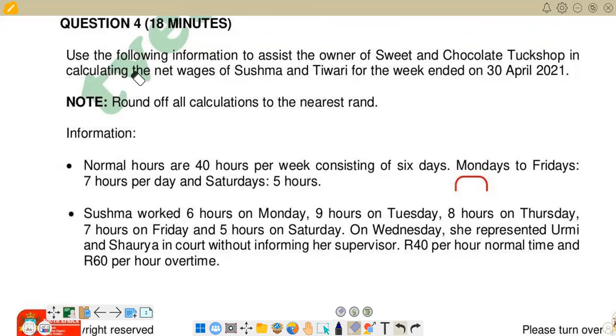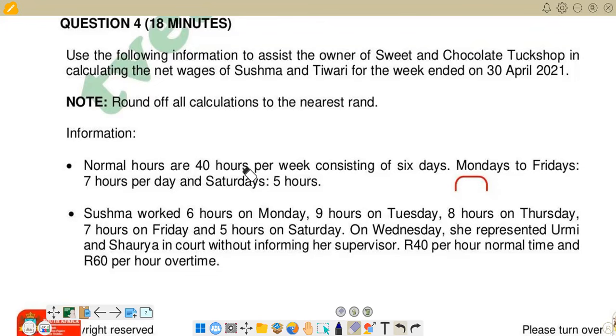to the question. But the question reads: use the following information to assist the owner of sweet and chocolate tuck shop in calculating the net wages of Sushma and Tiwari for the week ended on 3rd April 2021. Then note: round off all calculations to the nearest rand. Very important to take note that we are rounding off to the nearest rand. Basically, to the nearest rand means that we are rounding off to the whole number. So on information, we've got normal hours.